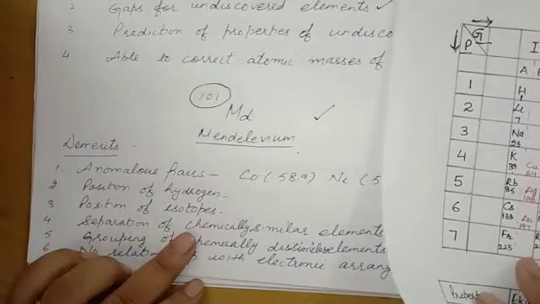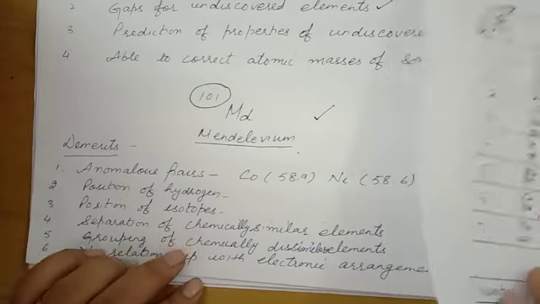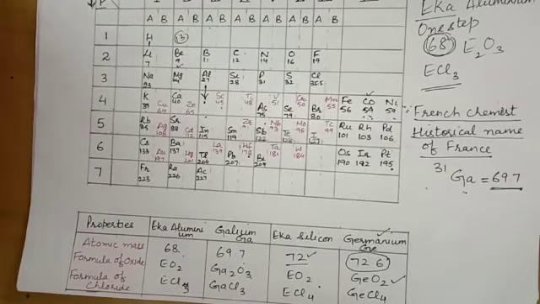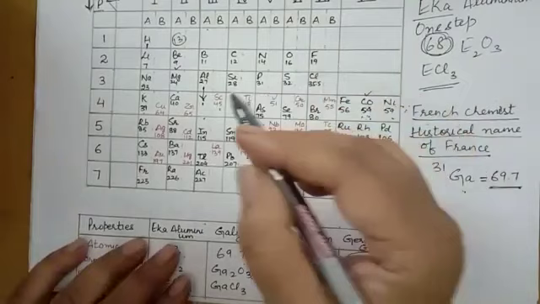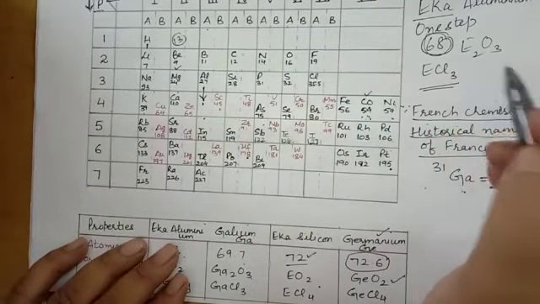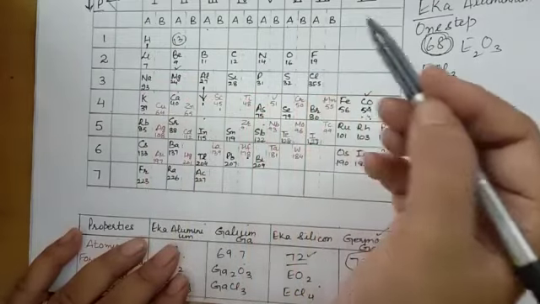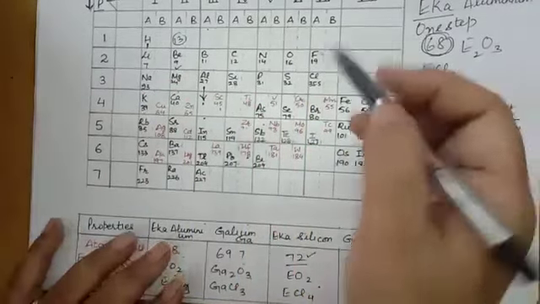Position of isotopes: he could not explain the position of isotopes. He said the elements are placed according to the increasing atomic mass, but hydrogen has 3 isotopes with different mass numbers.